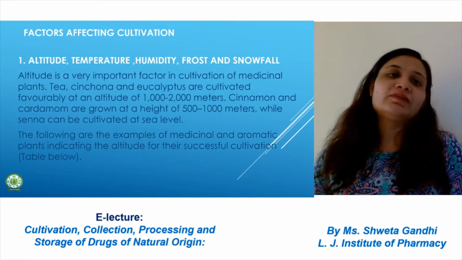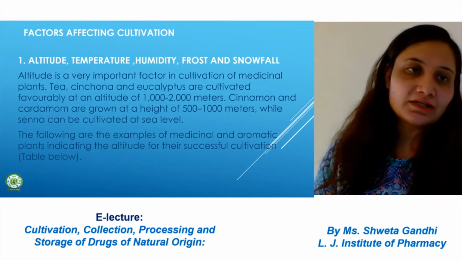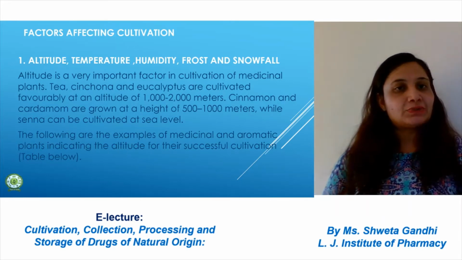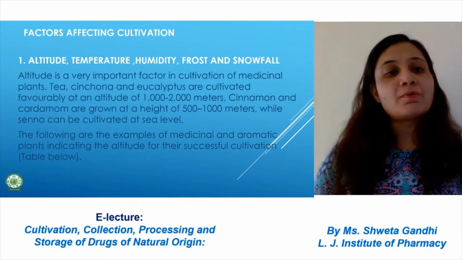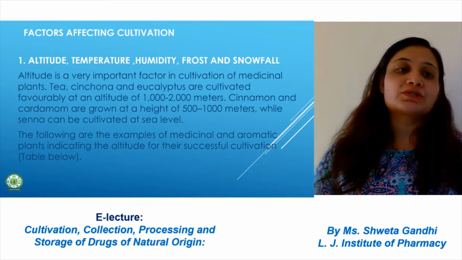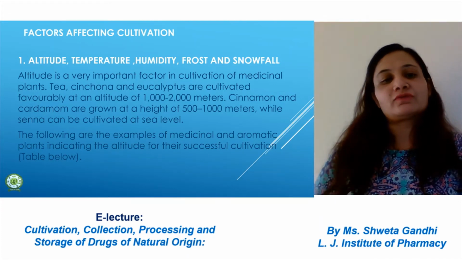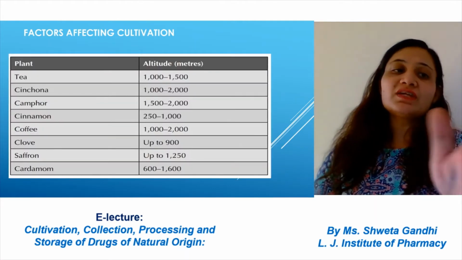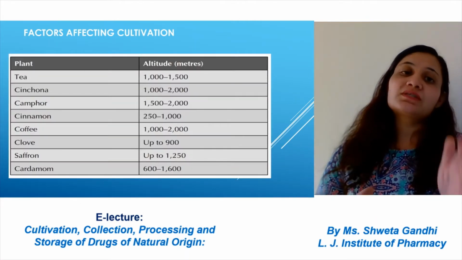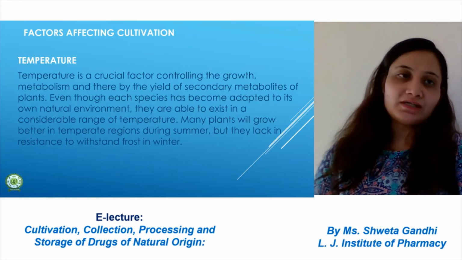One by one, we will go through the factors affecting cultivation. First is the altitude. Altitude is an important factor. For example, certain plants grow at the proper altitude. Tea and cinchona require an altitude of 1000 to 2000 meters. We can see the example here. So these factors also affect the cultivation.